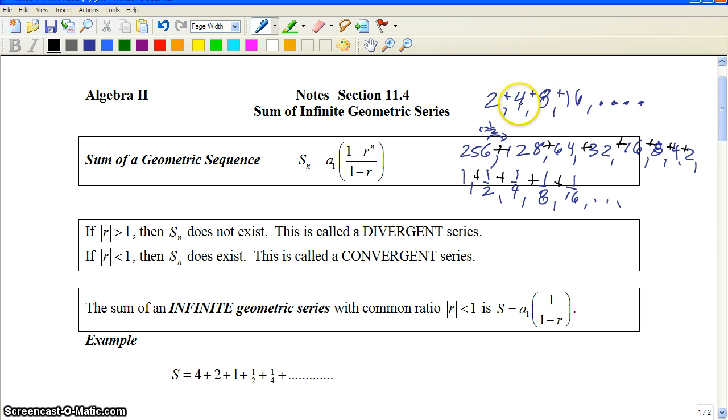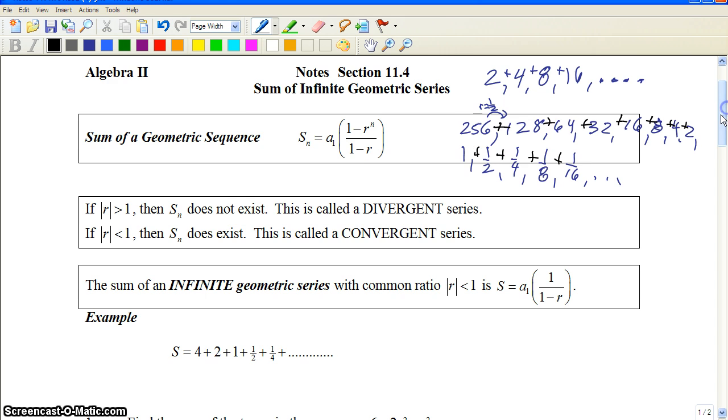But this one, since we have a ratio whose absolute value is less than 1, it's going to converge to a very specific number as it goes on forever, because each subsequent number within that series gets smaller and smaller and closer to 0, to the point where it's negligible when we add the next value.